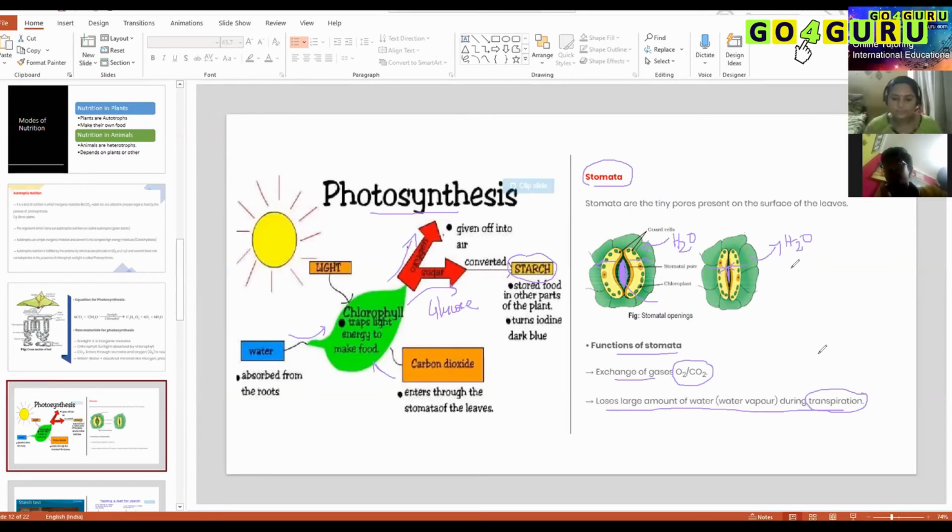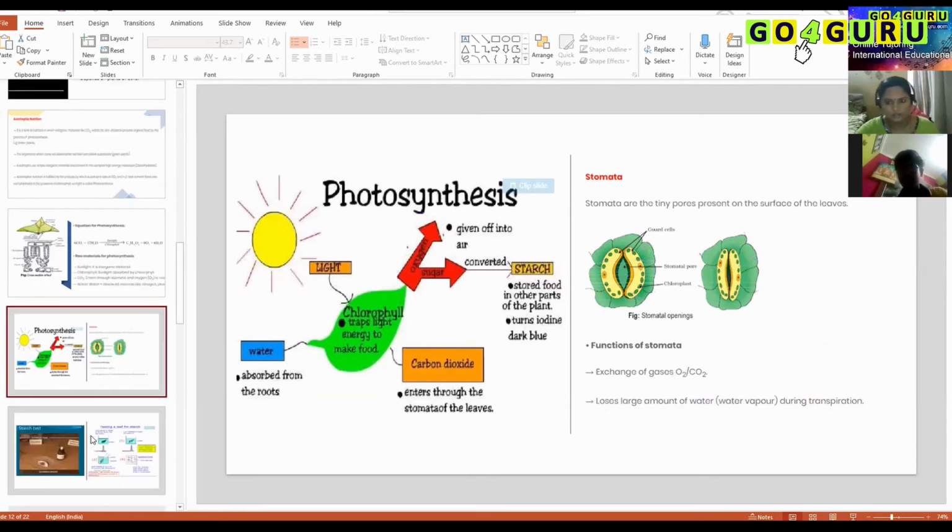Like how we sweat. Whenever the body temperature is increasing, we are sweating a lot, right? When we sweat, it cools down our body. Same way, when the water level is excessive in their body, plants will lose water in the form of water vapor through stomata, and water will get released in the gaseous form into the atmosphere, and that process is called transpiration. Anybody has doubt in the term transpiration? Oh, you're feeling sleepy. No, miss.